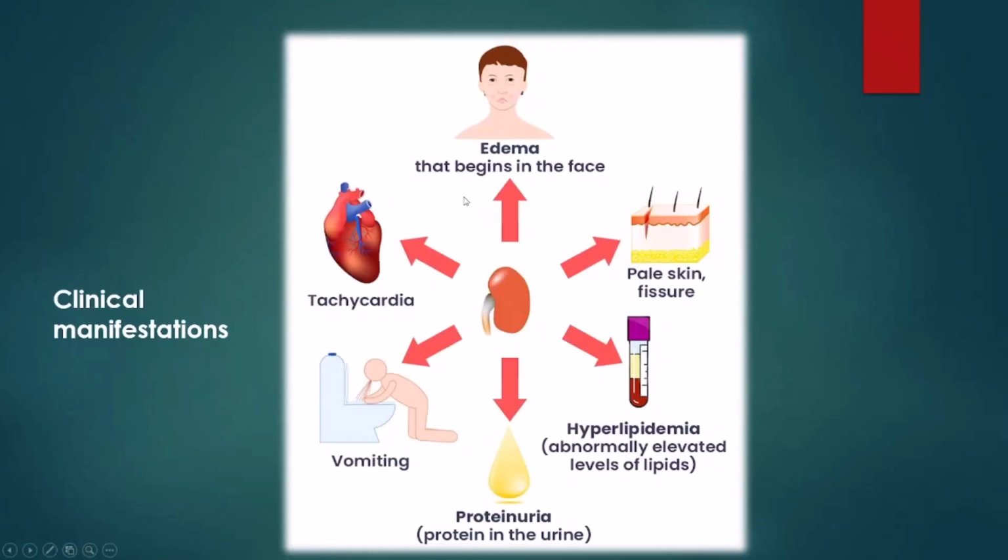Clinical manifestations. In nephrotic syndrome, first of all, we can observe edema all over the face. Then fissures will form all over the skin. Due to the edema, the accumulation of fluid, the skin integrity will be lost, so fissures will form in the skin. Hyperlipidemia. While doing blood investigations, we can observe elevated levels of lipids in the lipid profile. Proteinuria. In urine analysis, we can observe more protein in the urine, and vomiting and tachycardia.